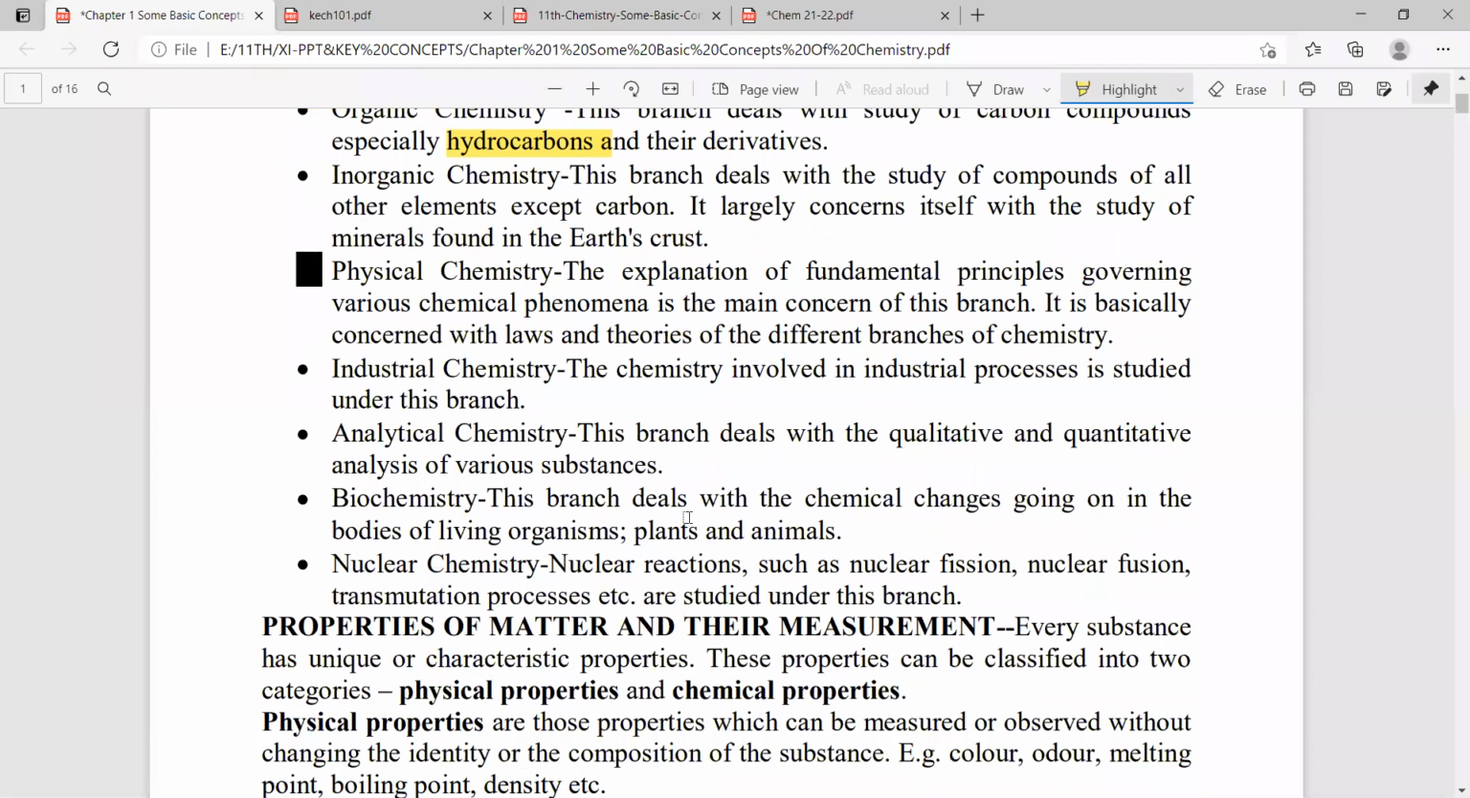Even biochemistry: this branch deals with the chemical changes going on in the bodies of living organisms, that is, plants and animals. Even nuclear chemistry: they discuss nuclear reactions like fusion. It all will be there.